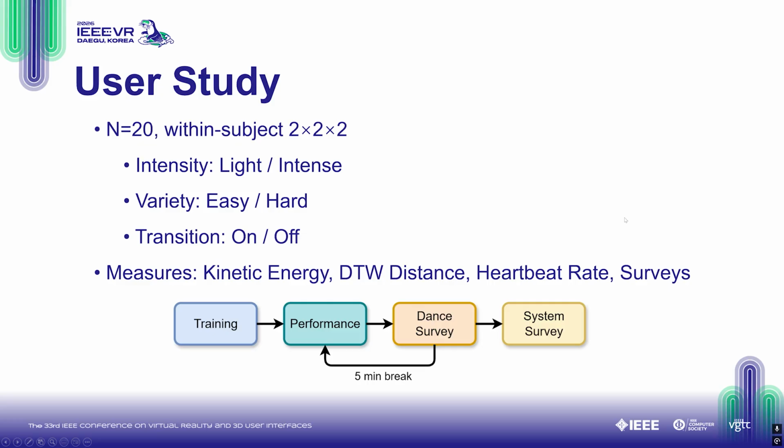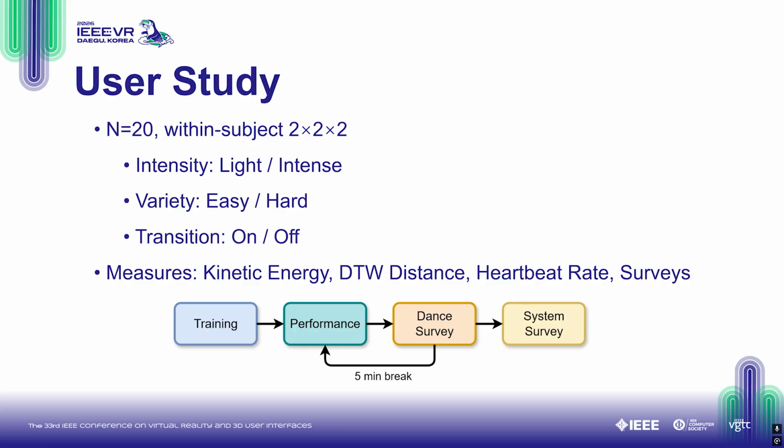We conducted a 20-participant within-subject study. First, participants complete the training session to familiarize themselves with the system and gameplay mechanics. After the training session, the participants complete 8 conditioned dances, consisting of first learning the dance by watching the virtual guide to help with memorization, then performing it. Participants follow a 2x2x2 design, varying intensity, variety, and whether the transition term is enabled. The ordering of the dance conditions was set using a Latin square to mitigate order effects.